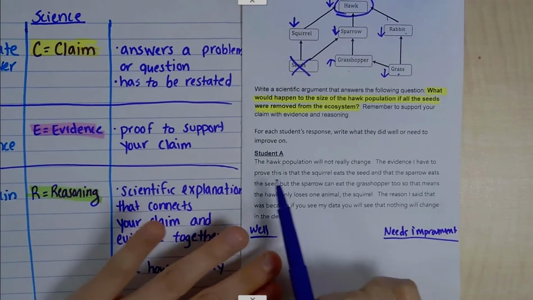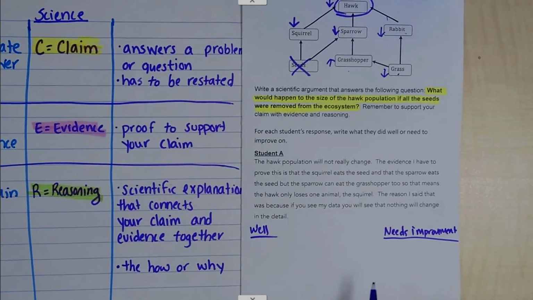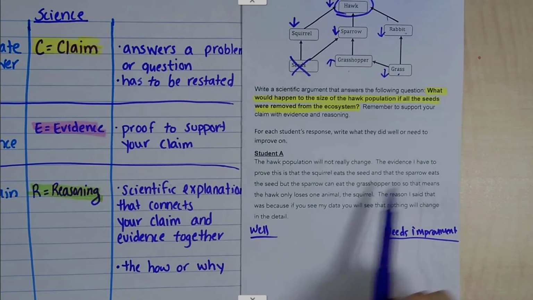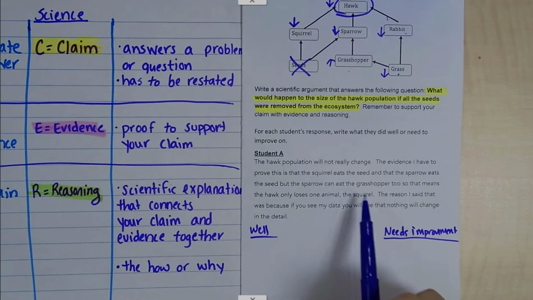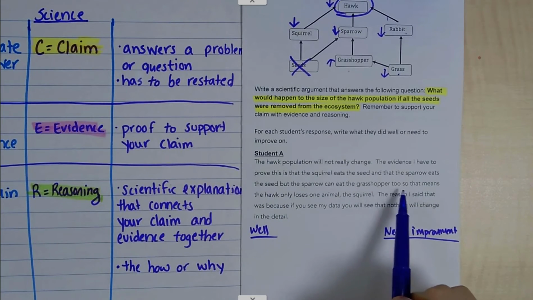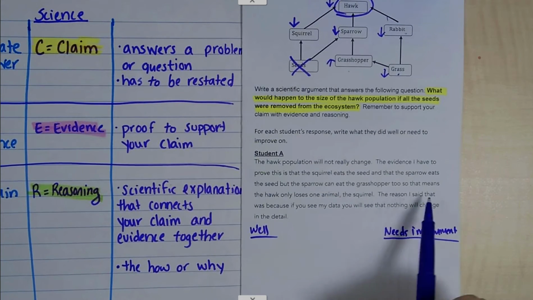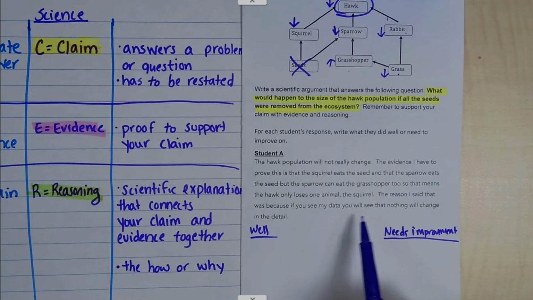So the student A said, the hawk population will not really change. The evidence I have to prove this is that the squirrel eats the seed and the sparrow eats the seed, but the sparrow can eat the grasshopper too, so that means the hawk will only lose one animal, the squirrel. The reason I said that was because if you see my data, you will see nothing will change in the detail.